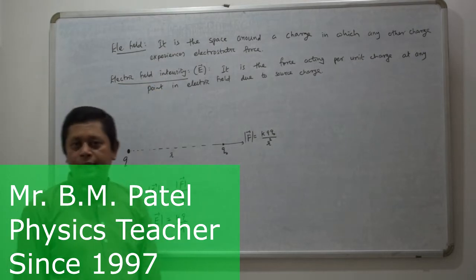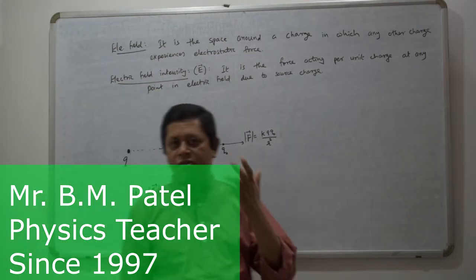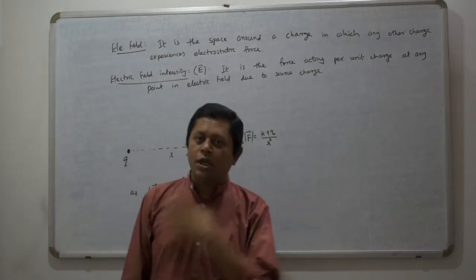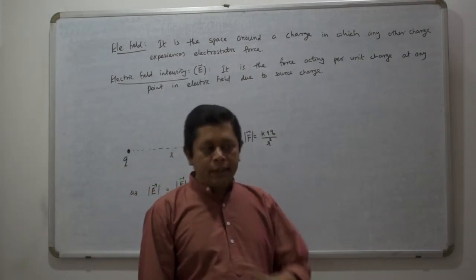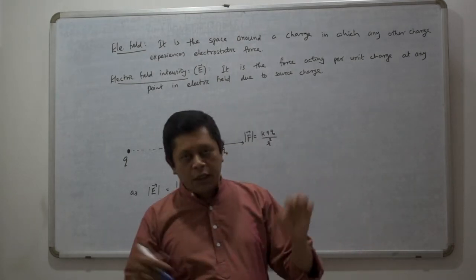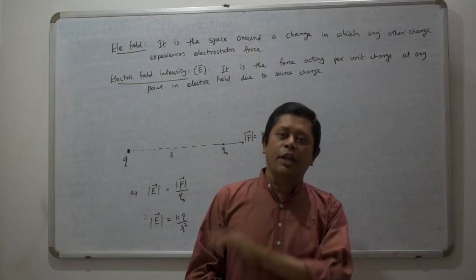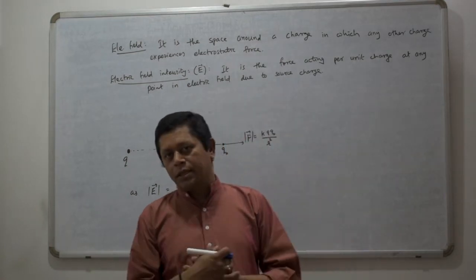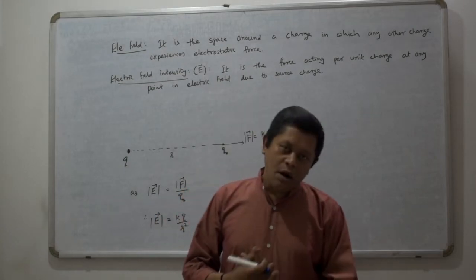Electric field is like a gravitational field. Due to mass there is a gravitational field. Similarly, due to electric charge, around the charge there is an electric field. So electric field is a space around a charge in which any other charge experiences electrostatic force. It can be attractive or repulsive. If they are like charges, there is repulsive force, unlike charges there is attractive force.